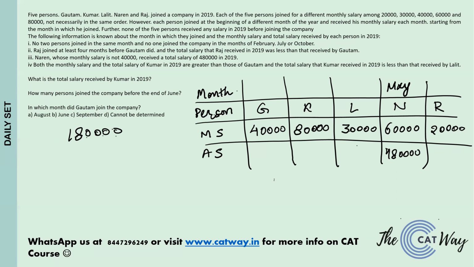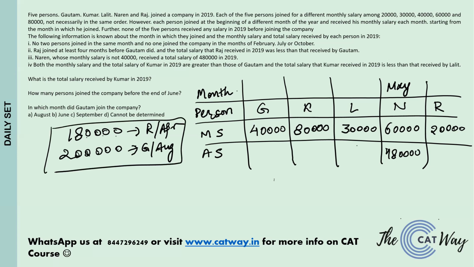In this case, the earliest that Gautam can join is August, and in that case, his salary would be 2 lakhs. This is Raj in April, and this is Gautam in August. Okay, this is one possible case that we have for Raj and Gautam.